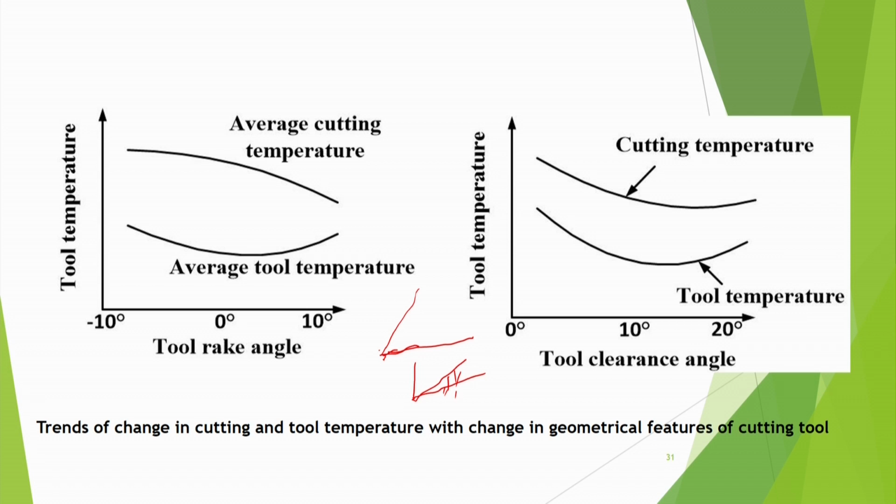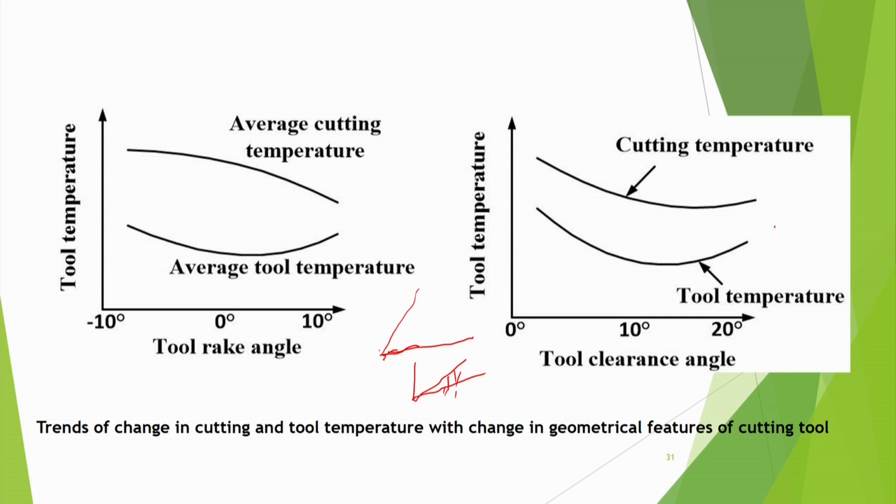There are two opposing effects. Rake angle increases means less heat generation, but the tool will become thinner, and that's why more temperature rise may be there. So first it decreases and there is one optimum tool rake angle, and after that average tool temperature increases. And similarly the clearance angle. If the clearance angle increases, naturally the cutting temperature generally may have a decreasing tendency. But the tool temperature, because of the same reason, will first decrease but then increase.